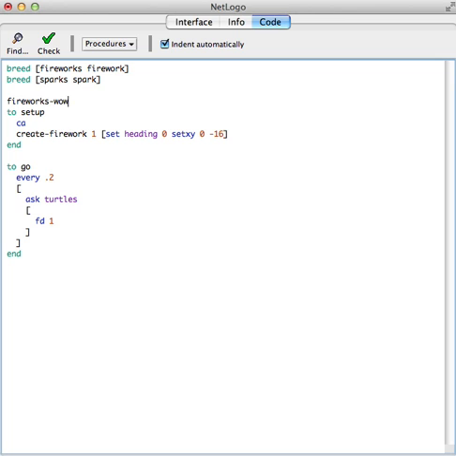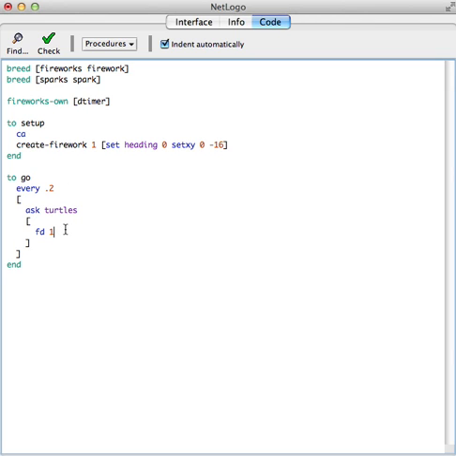Fireworks-own death timer. So when I create the firework, I'll set the death timer to be a number between 20 and 30, let's say.